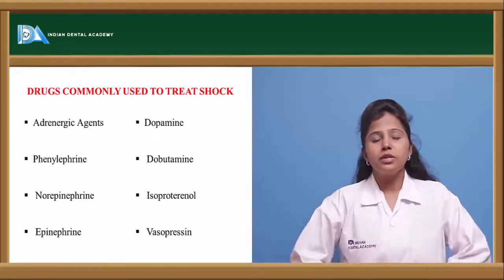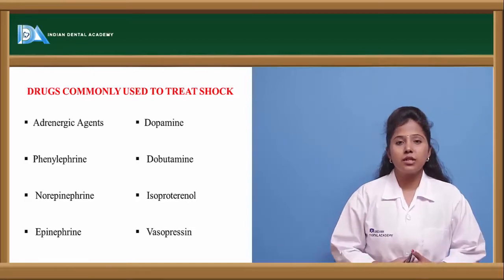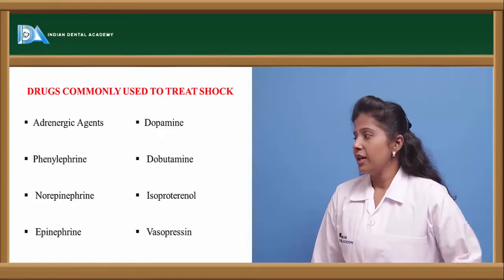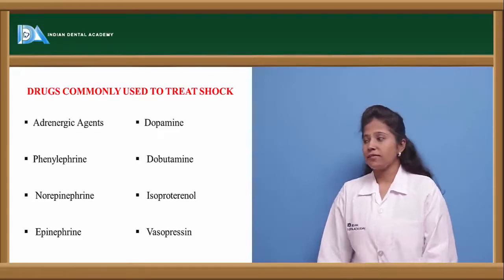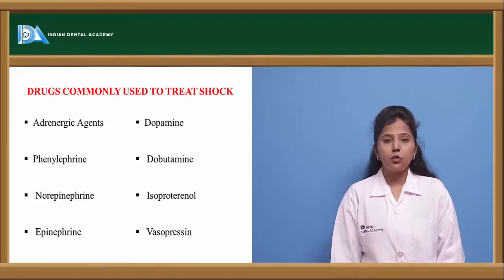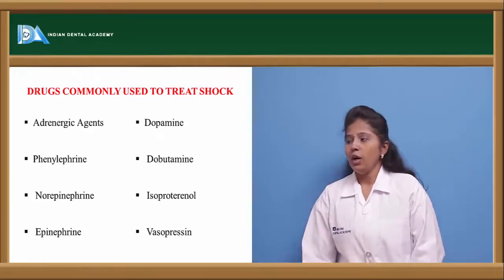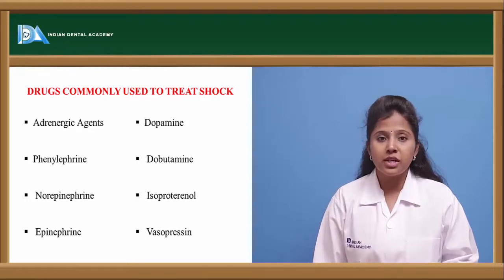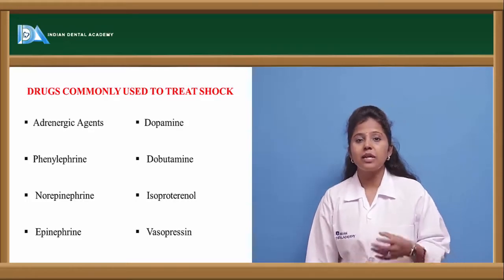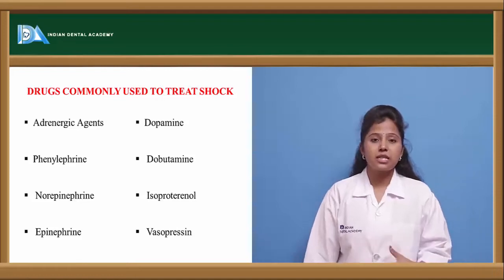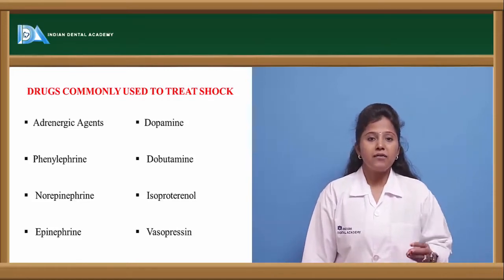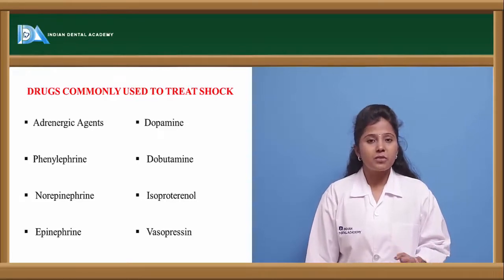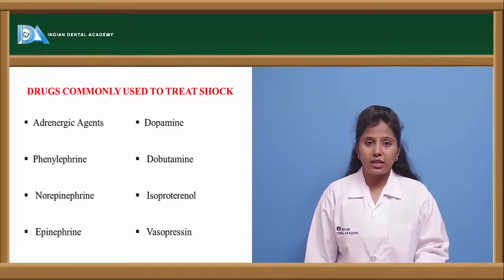What are the commonly used vasopressors? The various drugs used as vasopressors are the adrenergic agents: phenylephrine, norepinephrine, epinephrine, dopamine, dobutamine, isoproterenol, and vasopressin. These are adrenergic agonists used as vasopressors. Apart from that, there are various neurotransmitters synthesized in the body, for example epinephrine, norepinephrine, adrenaline, serotonin, dopamine. These are chemical mediators generated in the body.